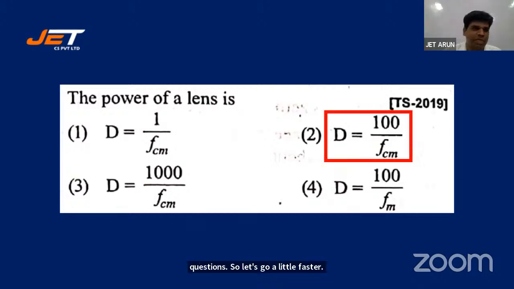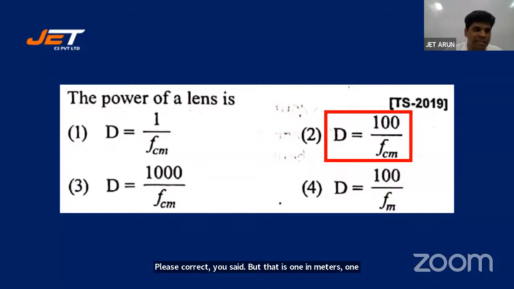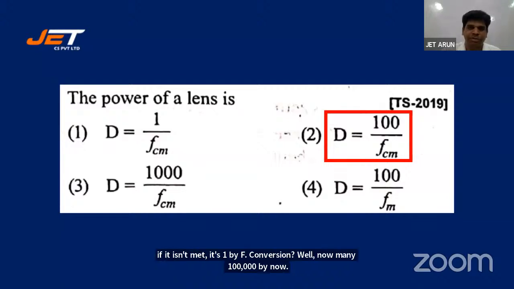It is 2, students. 2 is absolutely right. I got a consistent 2. A couple of students have answered 1. Only 2 students have answered 1. Please correct yourself. That is 1 by f in meters, students. Saicharan is absolutely right. 100 by f in centimeters. But if it is in meters, 1 by f. Because of the conversion, 100 comes in the numerator.